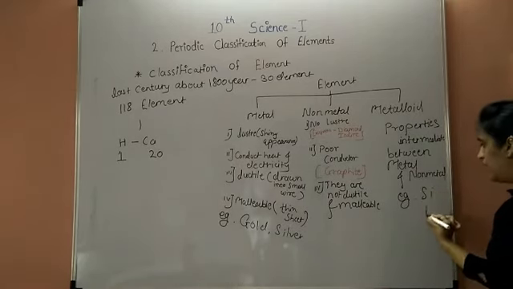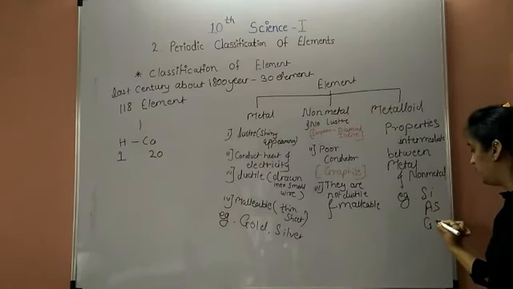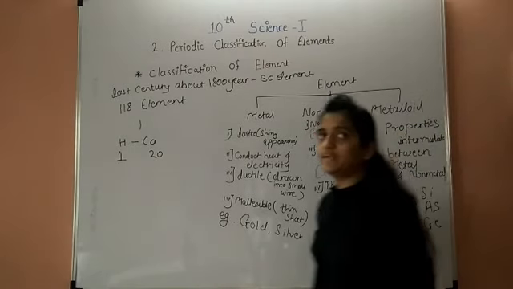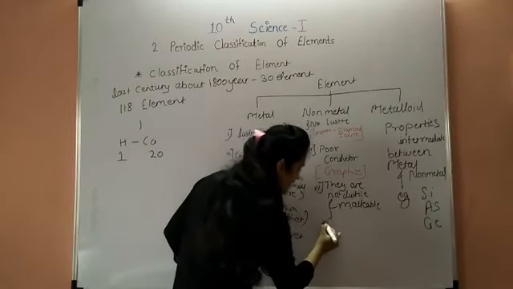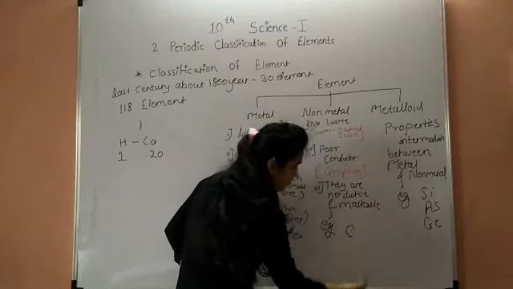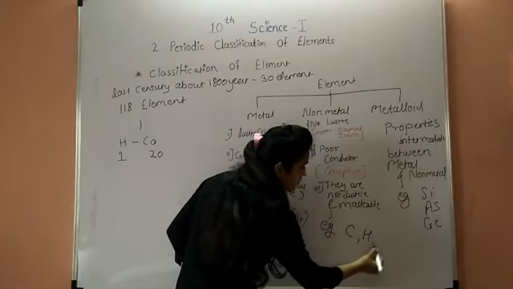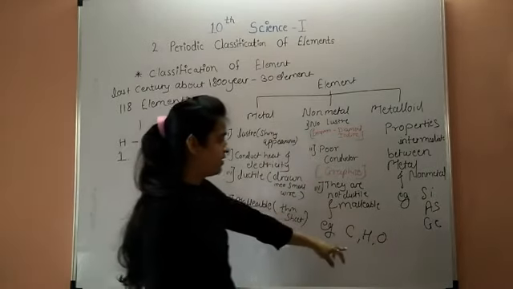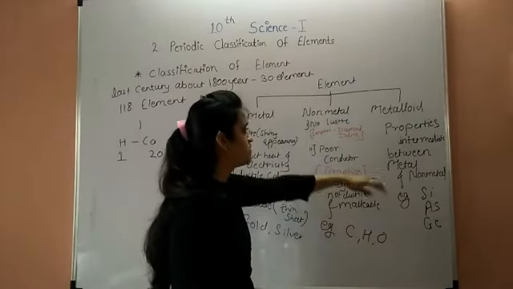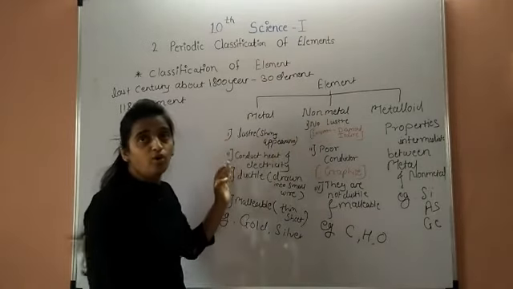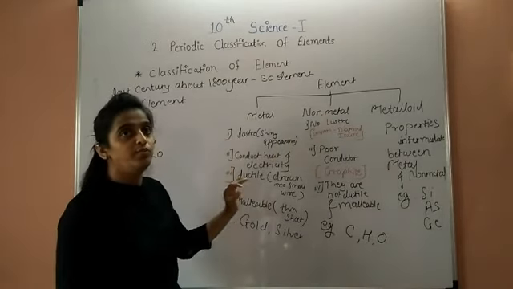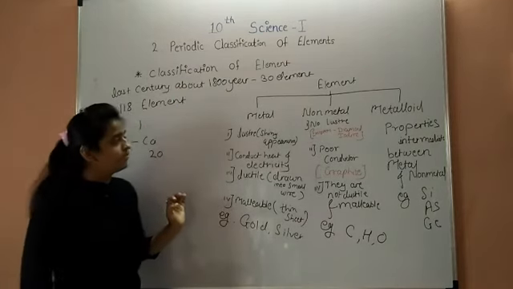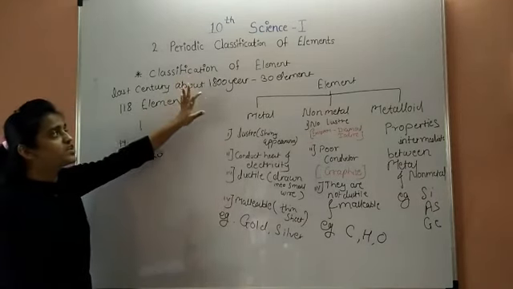silicon, arsenic, and germanium. And examples of non-metals are carbon, hydrogen, and oxygen. Hydrogen and oxygen are gases and carbon is a non-metal. So carbon, hydrogen, and oxygen are examples of non-metals. These are the concepts of classification of elements.